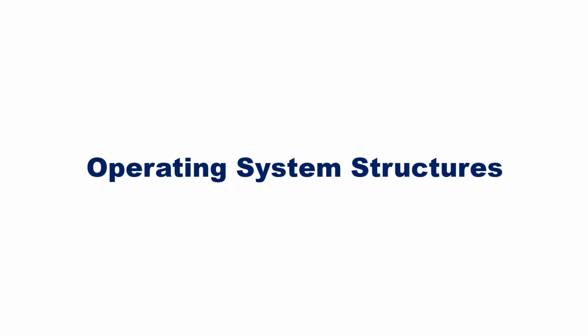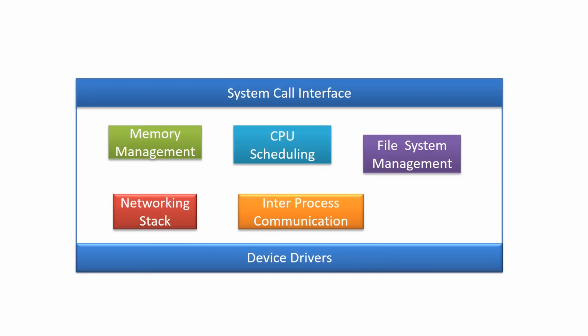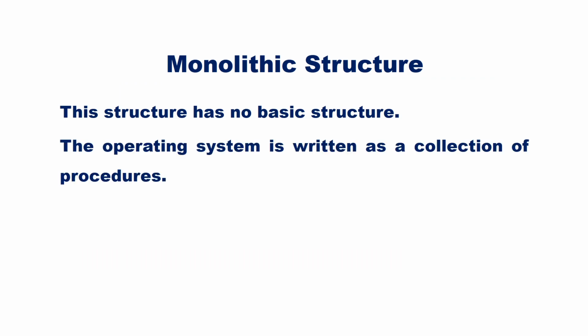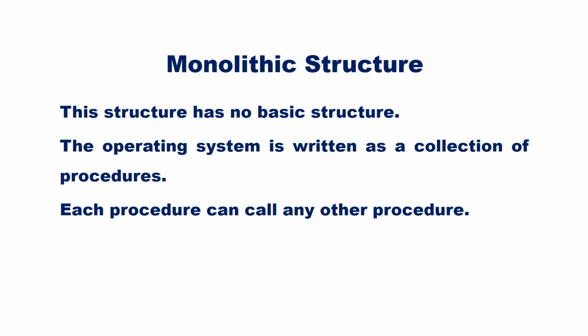Now let us discuss the structure of the operating system. As we have already seen, there are different components in an operating system. The structure of the operating system decides how the various components fit inside the operating system. One of the earlier approaches was monolithic structure. This structure has no basic structure. Here the operating system is written as a collection of procedures. Each procedure can call any other procedure.